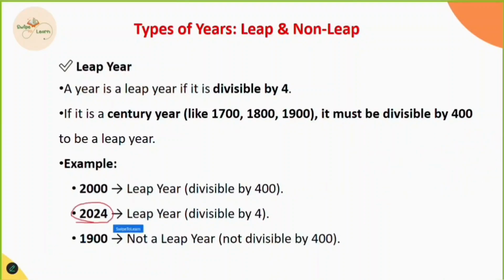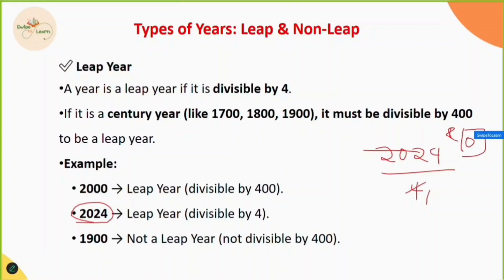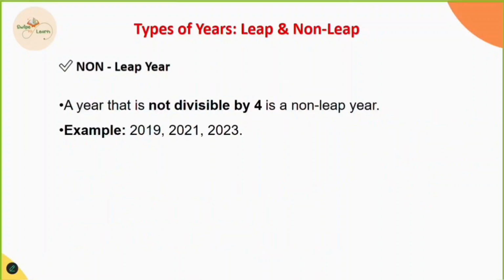Similarly, 2024. 2024 is not a century year, so it should be divisible by 4. When I divide 2024 by 4, we get a remainder of 0. So when the remainder is 0, we say that it is a leap year. So 2024 is a leap year, 2000 is a leap year, and 1900 is not a leap year.